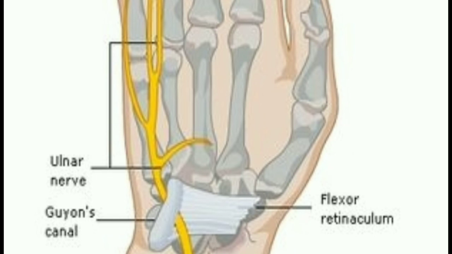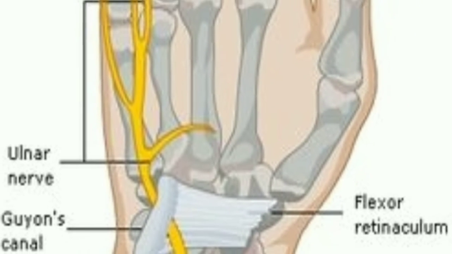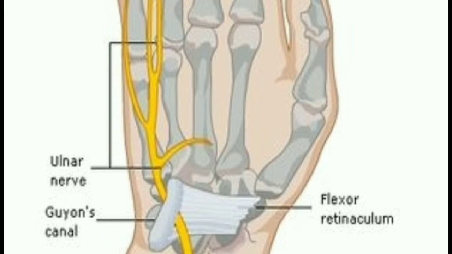Here you can see in the figure Guyon's canal. This occurs due to idiopathic causes, or may be associated with cycling caused by direct pressure from the handlebars, or by a ganglion. So it may occur due to direct pressure from the handlebar or due to a ganglion. By this we have completed the detailed anatomy of the ulnar nerve. Thank you.